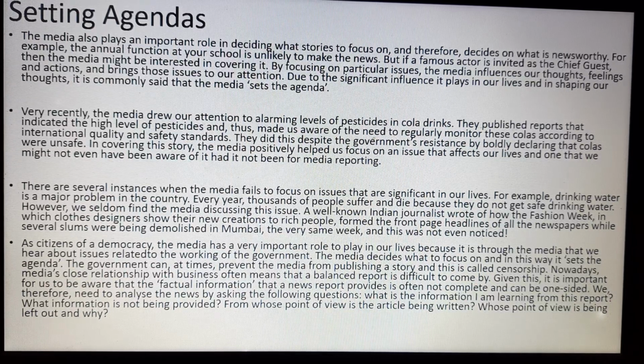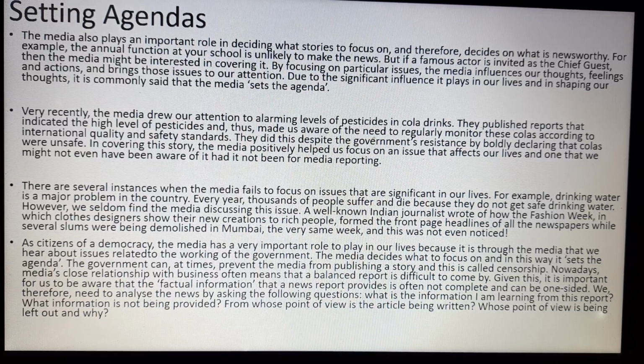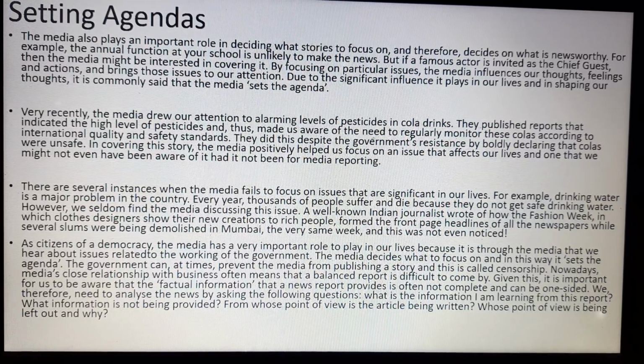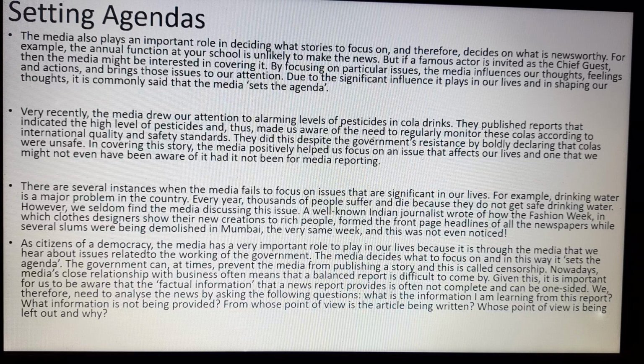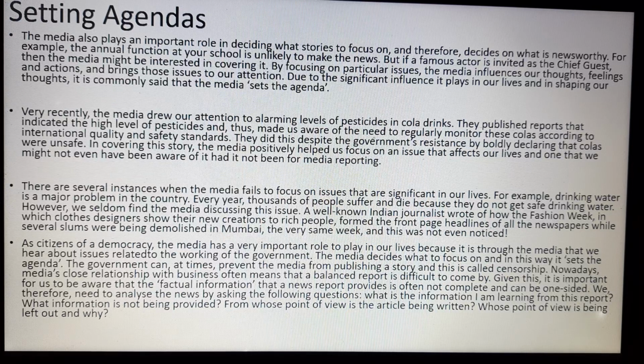As citizens of a democratic country, the media has a very important role to play in our lives, because it is through the media that we hear about issues related to the working of the government. The media decides what to focus on, and in this way it sets the agenda. The government can at times prevent the media from publishing a story, that is called censorship. Nowadays, the media's close relationship with business often means that a balanced report is difficult to come by.